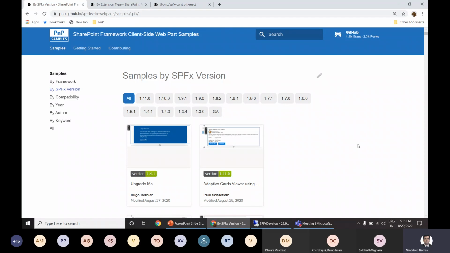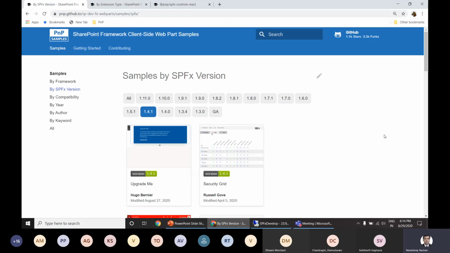SharePoint Online obviously supports the latest GA version of SPFx. So let's say you're working on SharePoint 2019 and you want to use any of the samples from this web part gallery. In that case, you can simply switch to 1.4.1, and here are all of those web parts which you can use in your SharePoint 2019 environment.